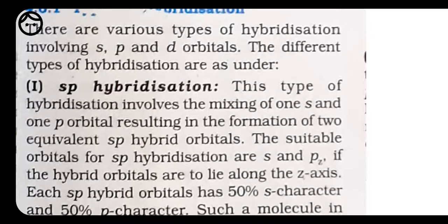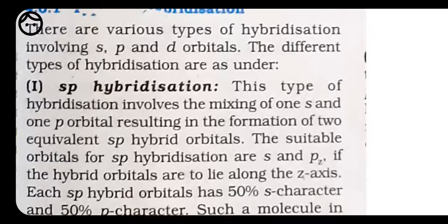First, we will have sp hybridization. In this sp type of hybridization, what happens? sp hybridization is also called diagonal hybridization.